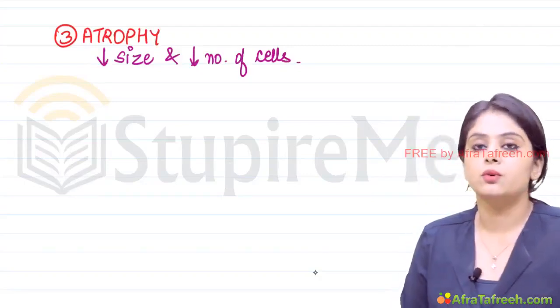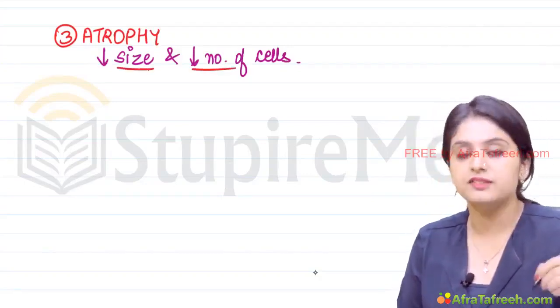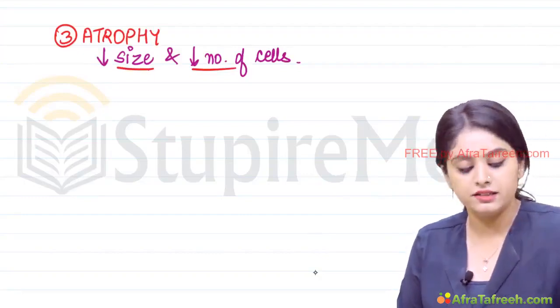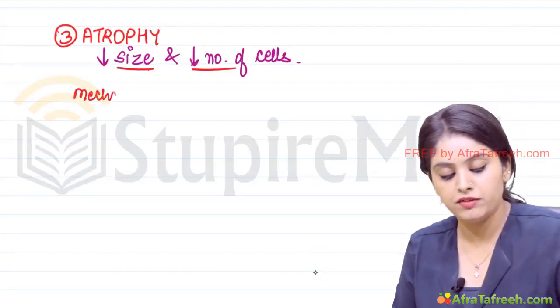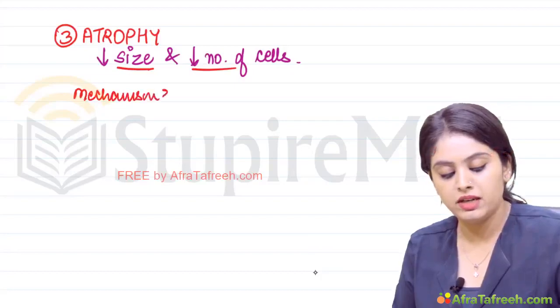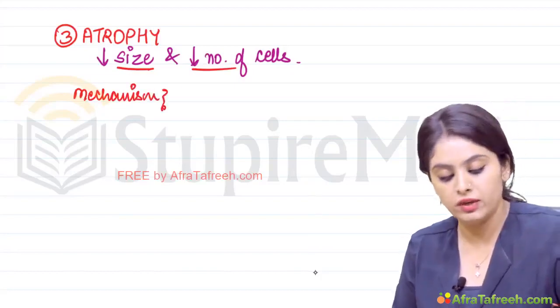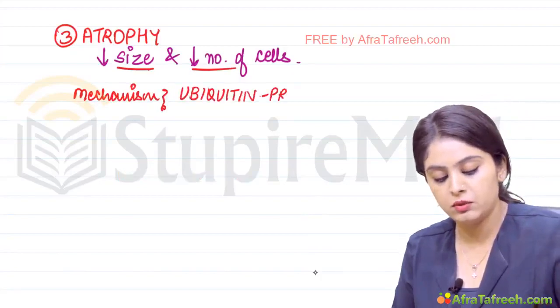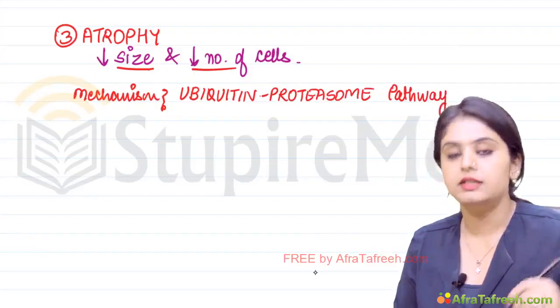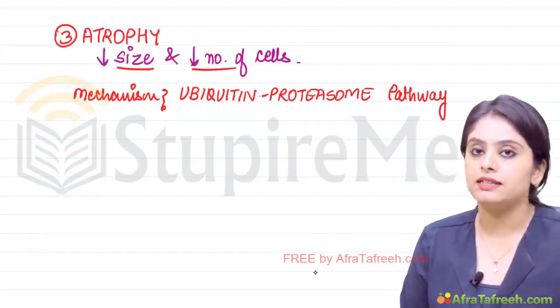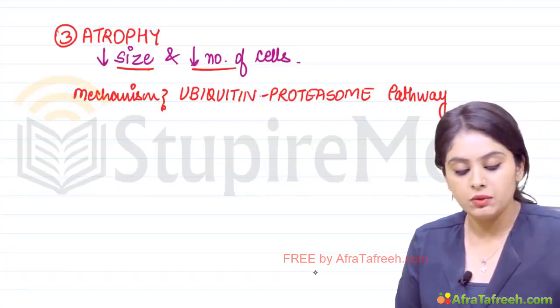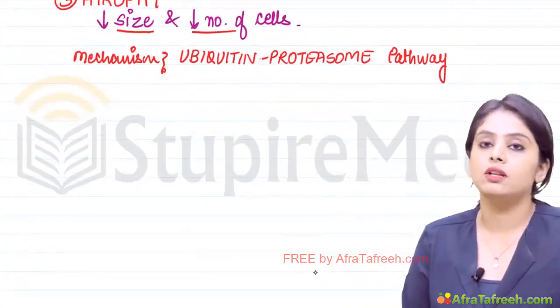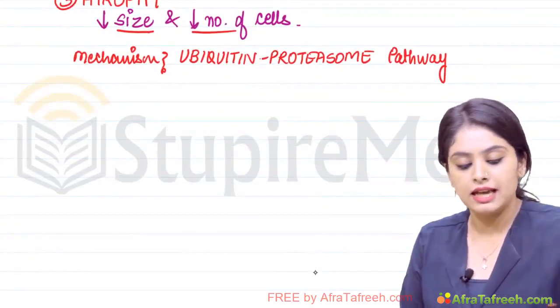Now what we need to know, why and how is the size and number of the cell decreasing? So what is the mechanism of atrophy? Remember, there is one pathway that is present known as the ubiquitin proteasome pathway. This pathway is primarily responsible for the decrease in the size and the number of the cell, that is atrophy.